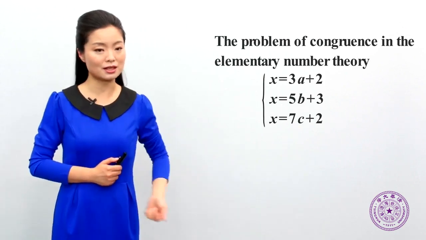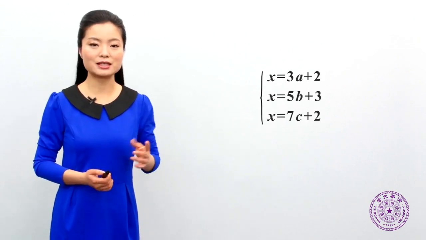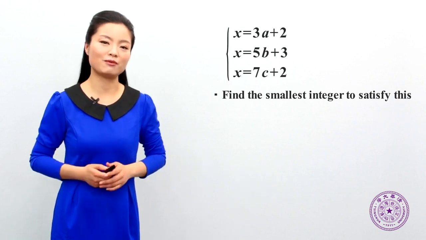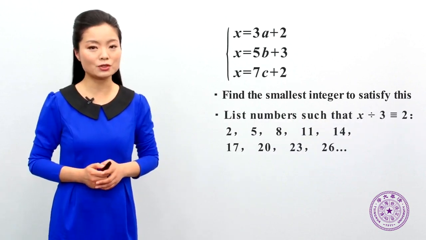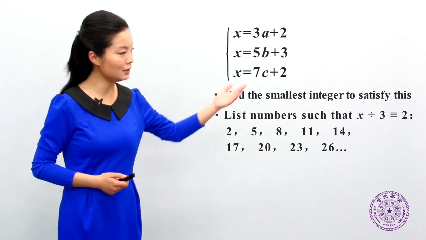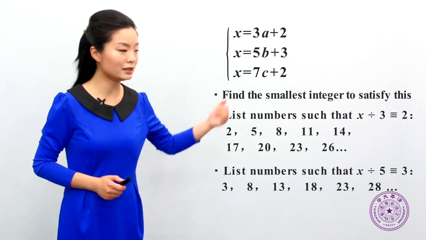How did Sun Zi solve such an equation in his mathematical classic? We will start from a simple problem. Let's look at the problem in Sun Zi's mathematical classic. Solve it by enumerating at first. For example, it requires x divided by 3 to leave 2. Let's list all the numbers with remainder 2 when divided by 3.